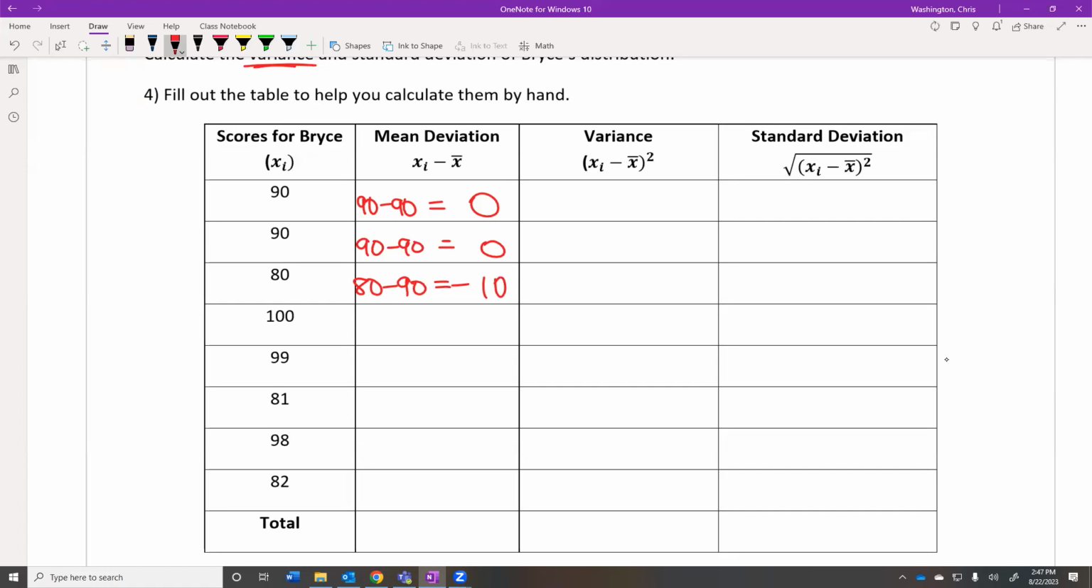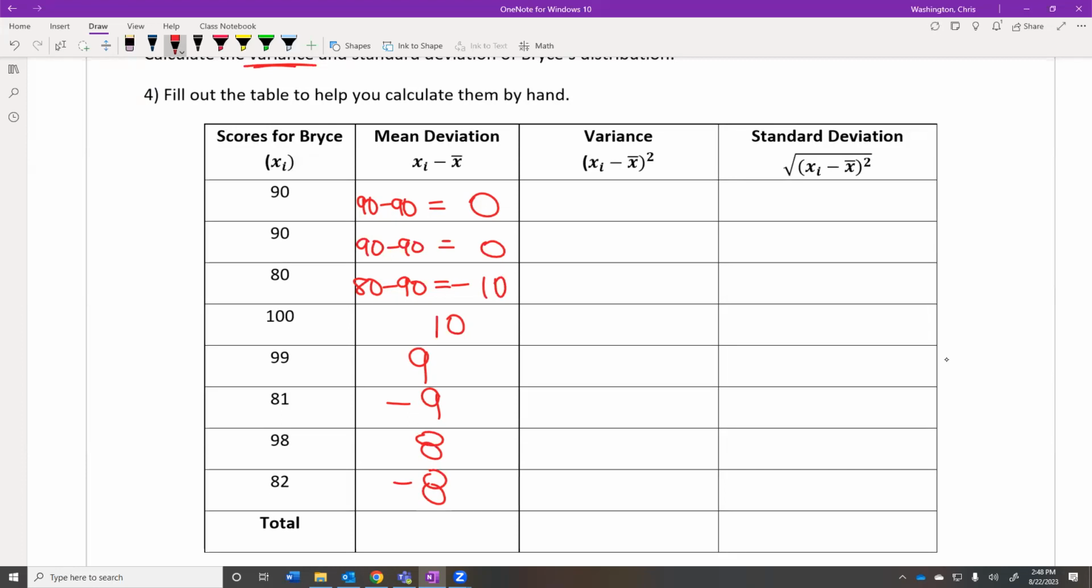So 100 minus 90 is positive 10. 99 minus 90 is 9. 81 is 9 below the average. So we do get a negative there. 98 minus 90 would be 8 above the average. And 82 minus 90 would be 8 below the average.